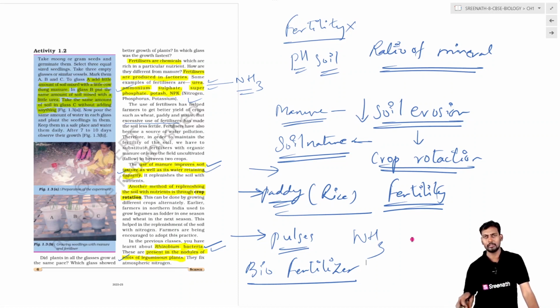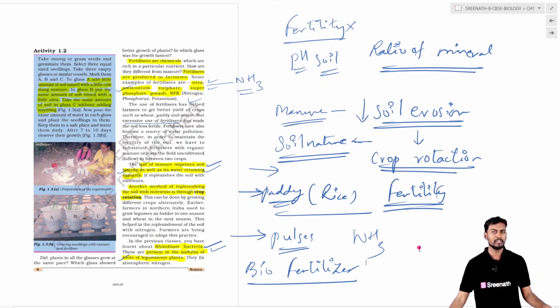That gives time for the field to recover the minerals which were lost in the previous crop season.